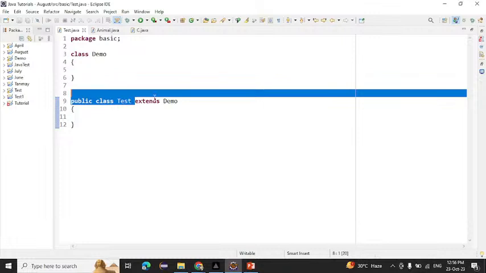After that, hybrid. What is meant by hybrid inheritance? A combination of two or more inheritances. That is known as hybrid inheritance.